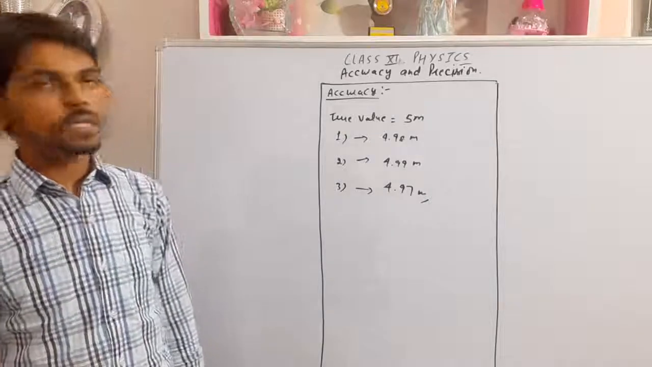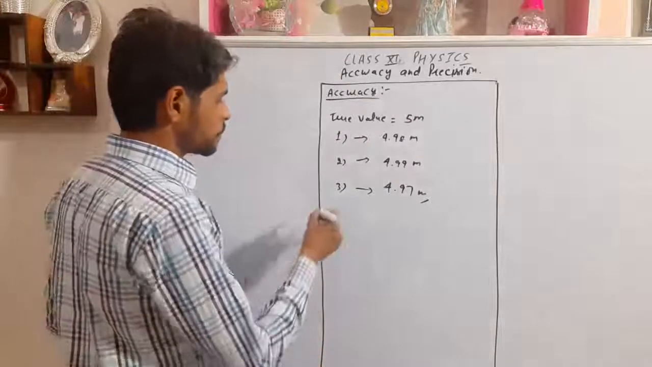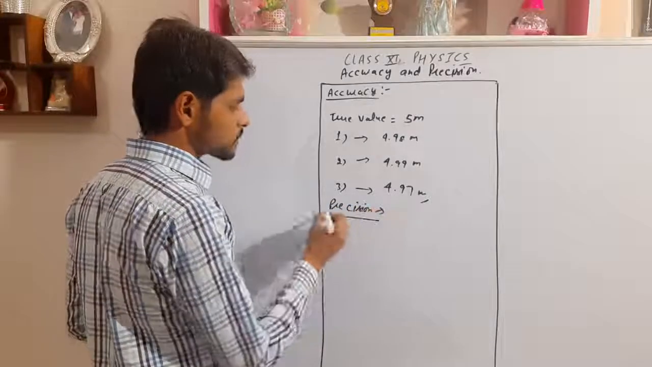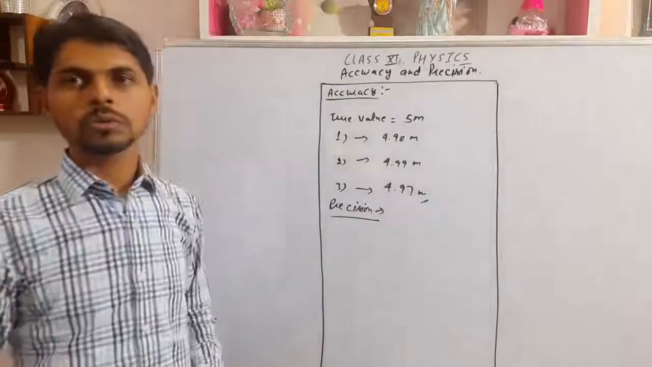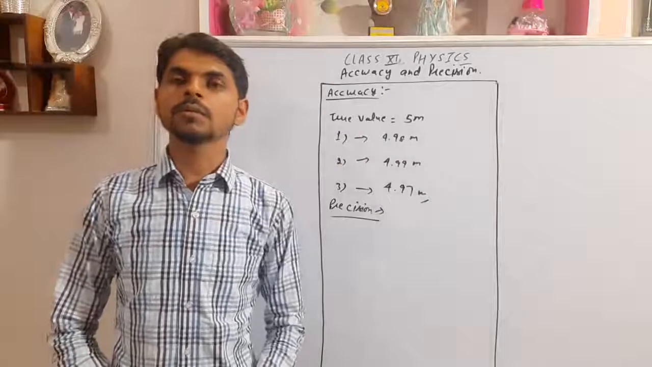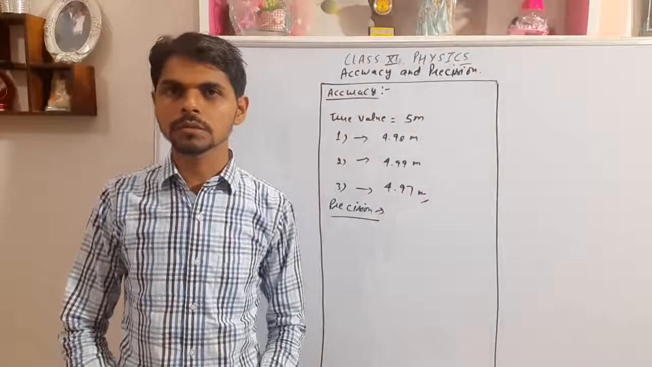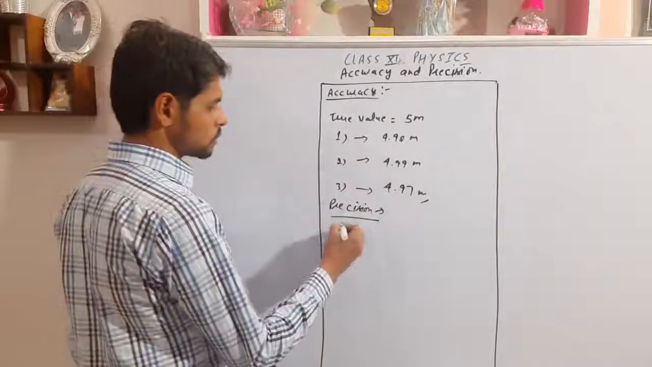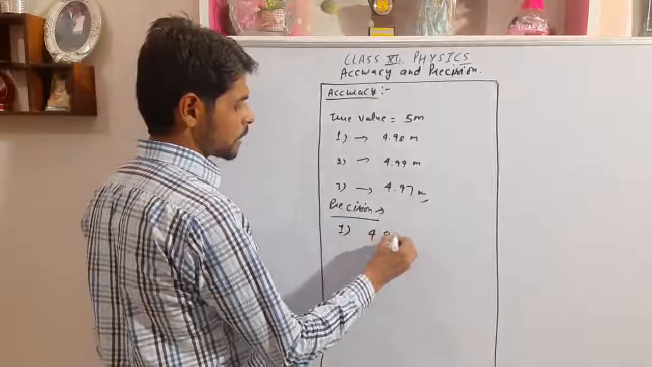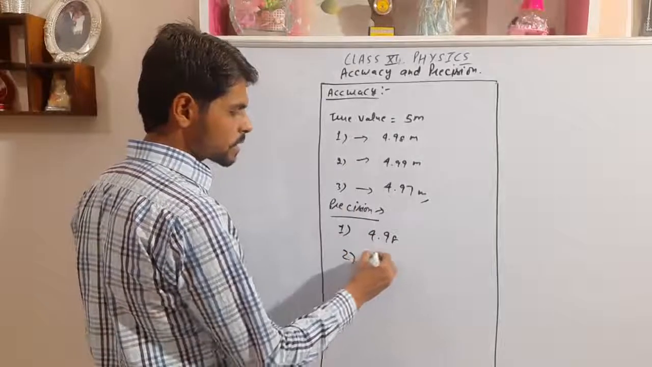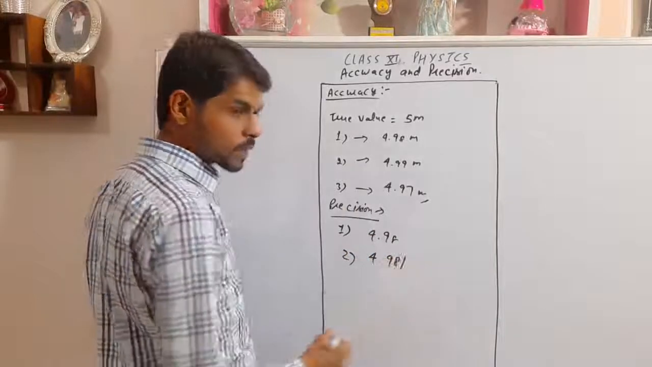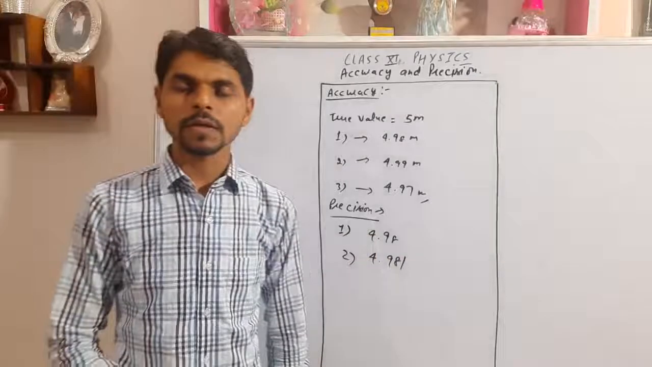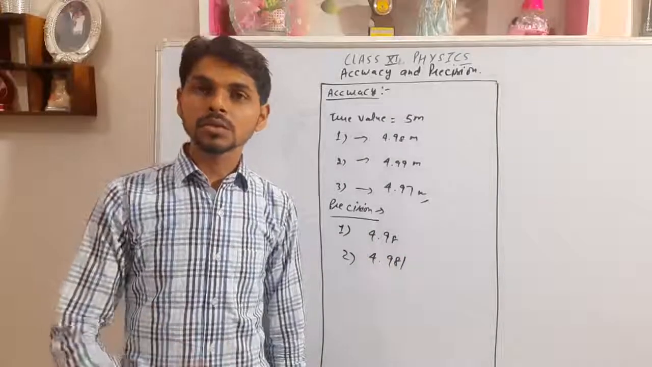So what is precision now? The topic is precision. Precision means up to how many decimal points the measured value is given. Okay, this student measured the value of the table as 4.98. The second student measured the value as 4.981. The first student measured it as 4.98, the length of the table is 4.98, but the second student measured it as